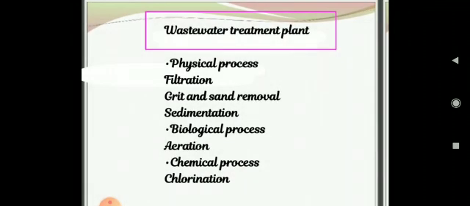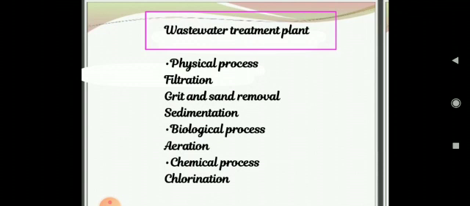Now we'll talk about the wastewater treatment plant. See, these are large plants where wastewater is cleaned before being sent to the nearest water bodies or being reused, right? So this sewage treatment plant involves physical, chemical and biological processes to remove impurities from wastewater. Now if we talk about physical process, firstly we'll talk about filtration. In this the wastewater is passed through bar screen. Large objects such as rags, sticks, plastic bags, cans, etc. are removed in this process.